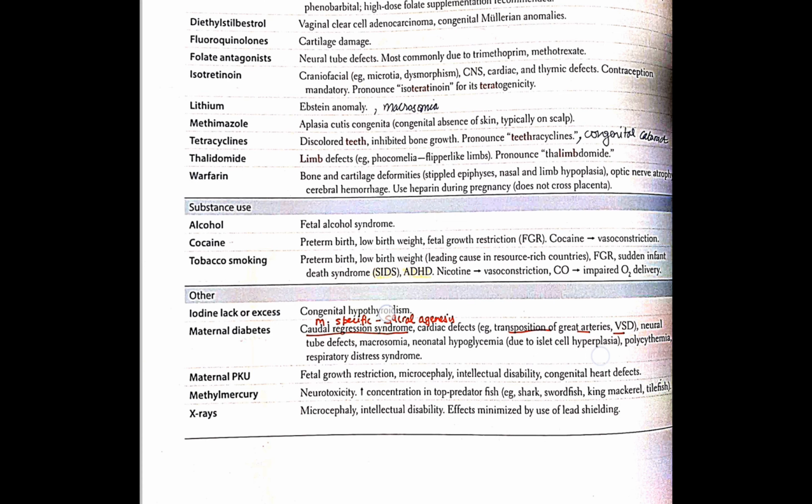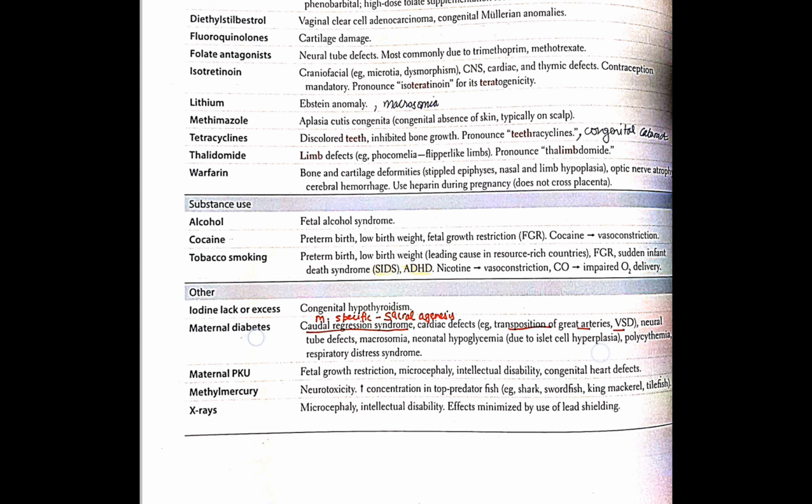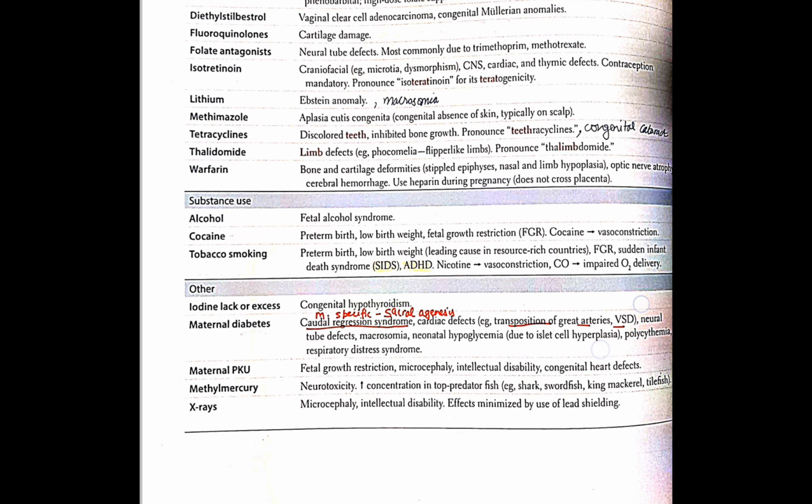Iodine lack or excess causes congenital hypothyroidism. Maternal diabetes: first, the most common congenital anomaly is cardiac, congenital heart disease. Among congenital heart diseases, the most common is VSD. The most specific is transposition of great arteries. And in general, the most specific is sacral agenesis.